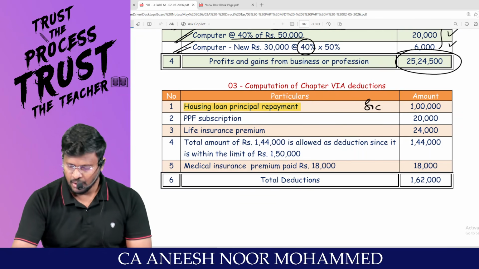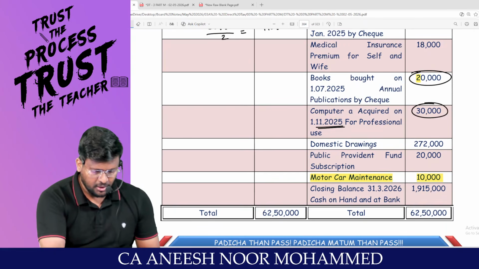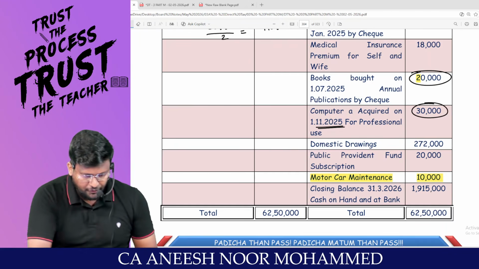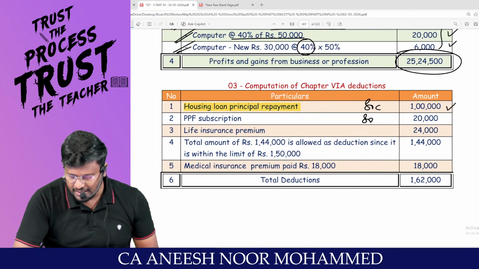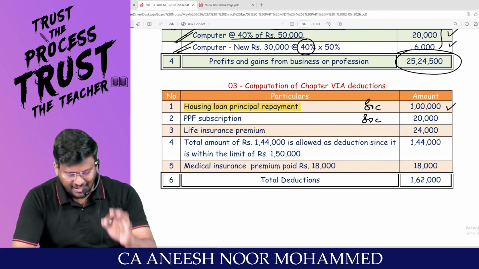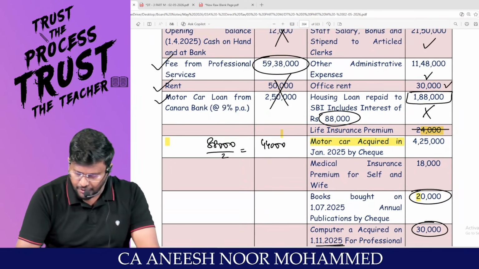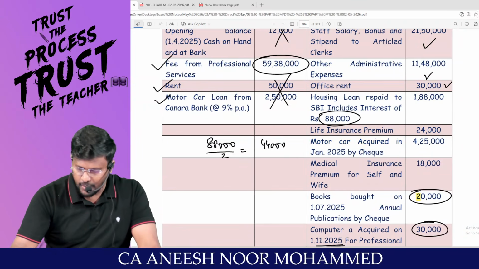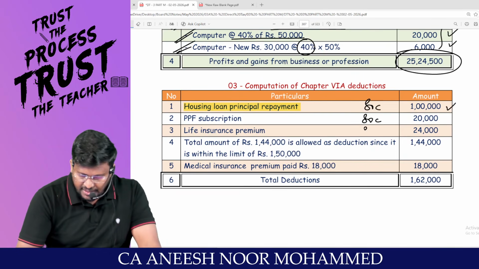Am I right, sir? So 1 lakh can be claimed as a deduction. PPF subscription, if you look at, sir, public provident fund subscription is there to the extent of 20,000. Even that is also entitled to claim deduction under 80C. Life insurance premium paid, you have paid life insurance premium of 24,000. Even that is also entitled to claim deduction under 80C.